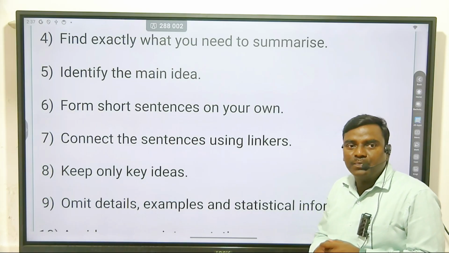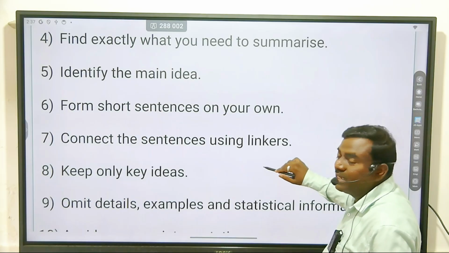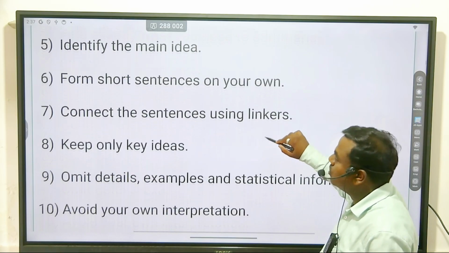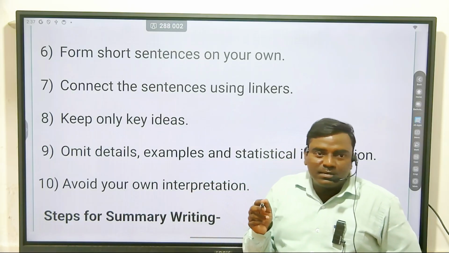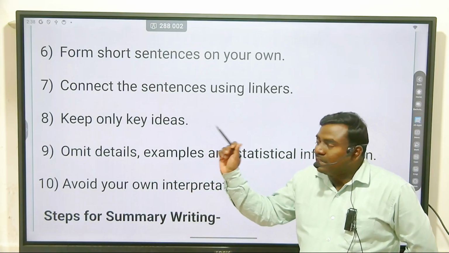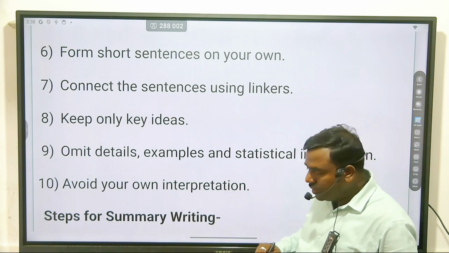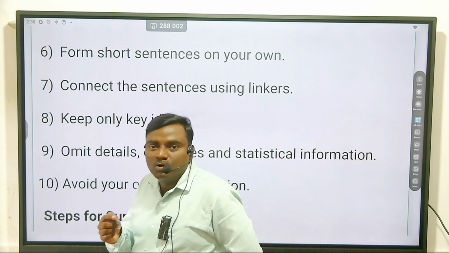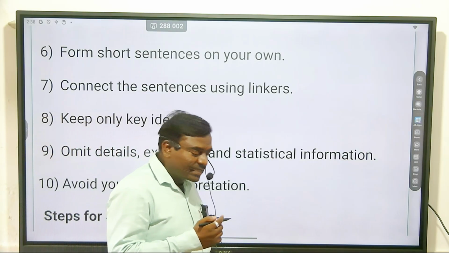The next point is keep only key ideas. You have to concentrate on the main idea, and write the key ideas in your summary. So you should omit details, examples, and statistical information.